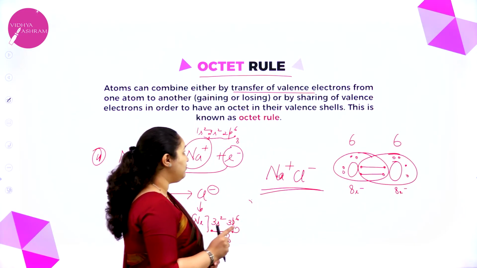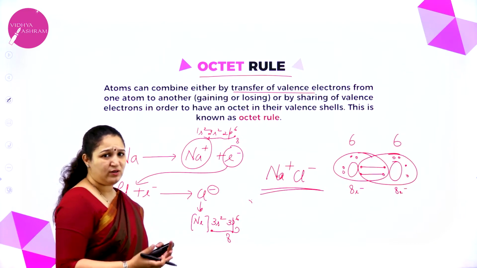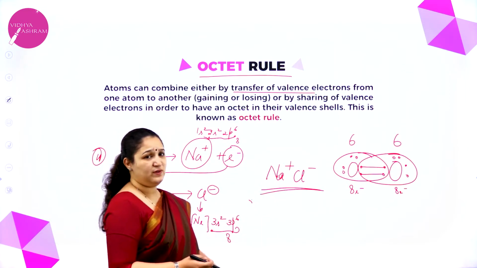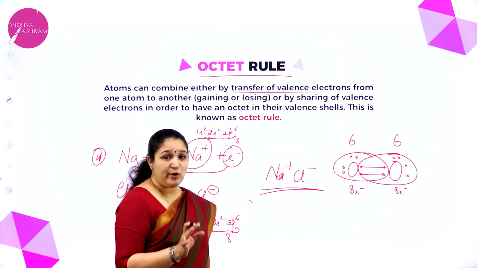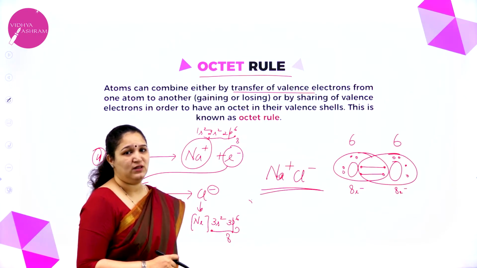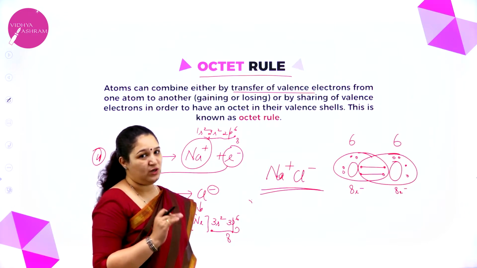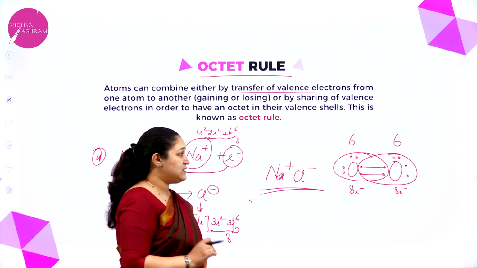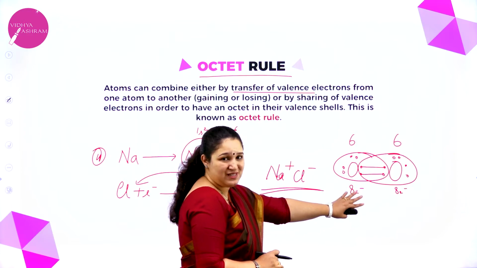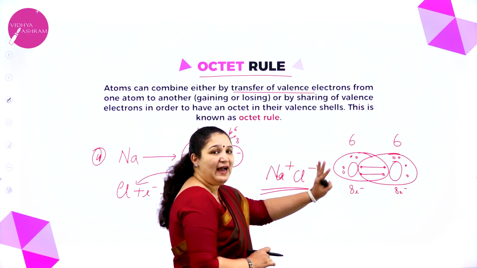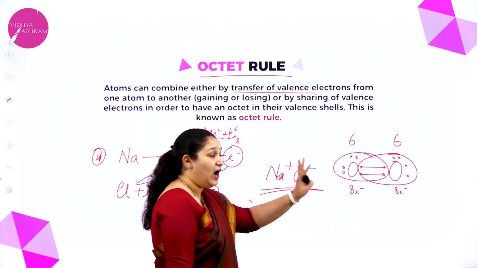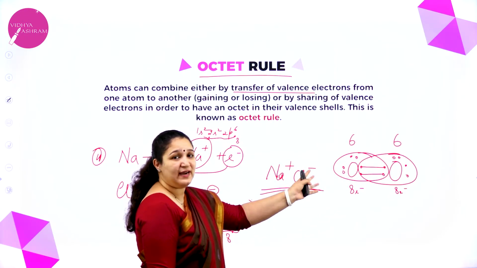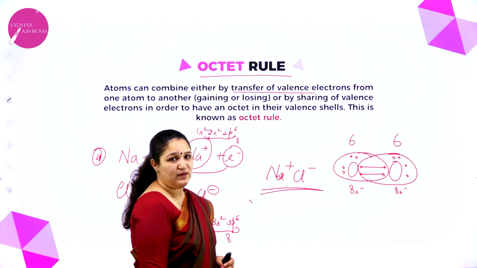During chemical bond formation, to get octet, either there can be transfer of electrons or there can be sharing of electrons. So I hope you have understood what is octet rule. If you have some doubts regarding such structures, don't worry, I'll be writing some of these structures again and explaining how I put these dots and then you form the bonds as well. Okay.